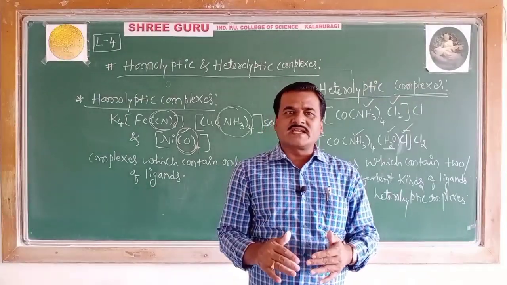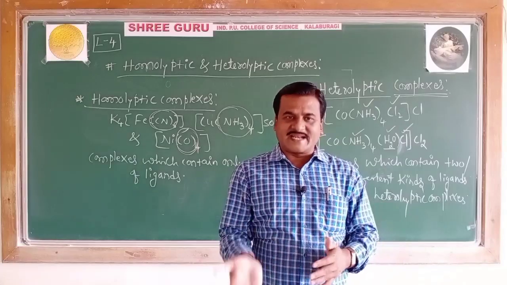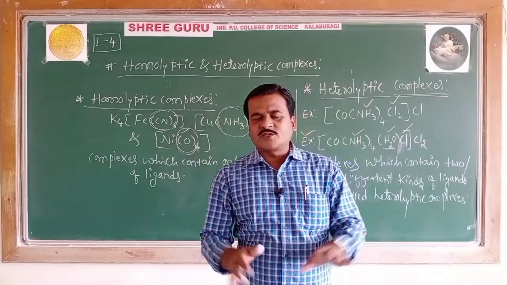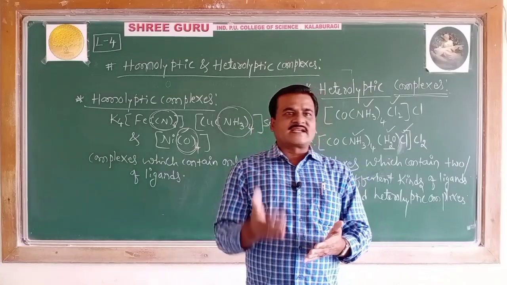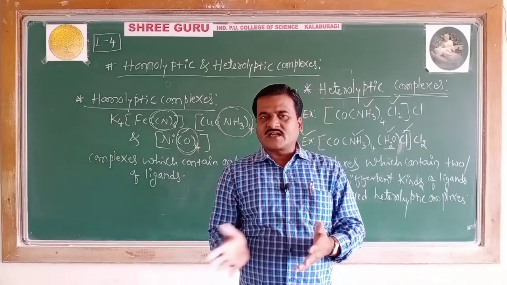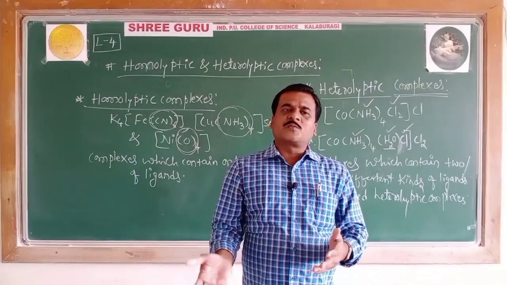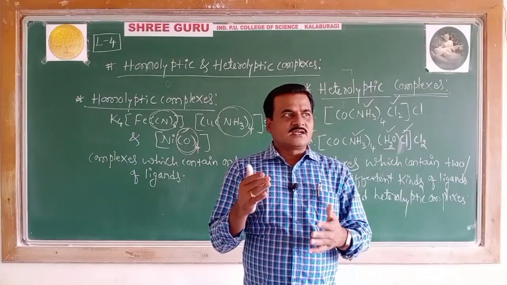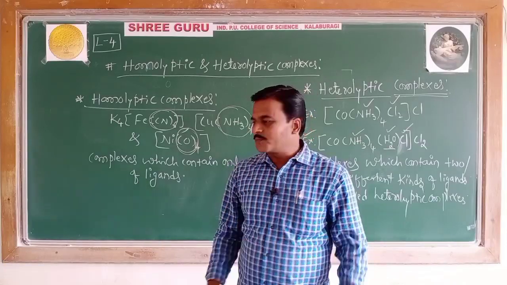If the complex contains a complex anion, they are said to be anionic complexes.